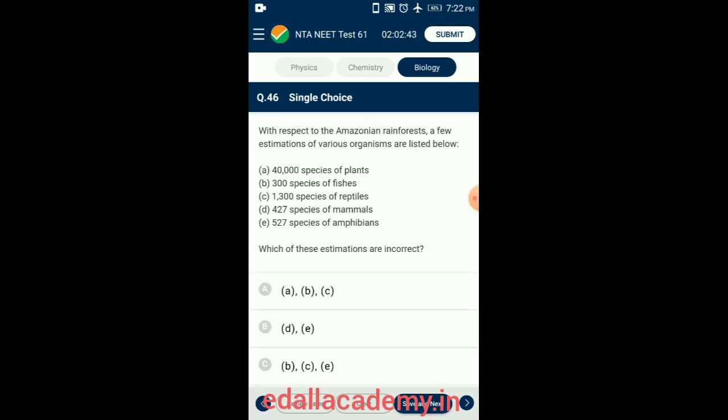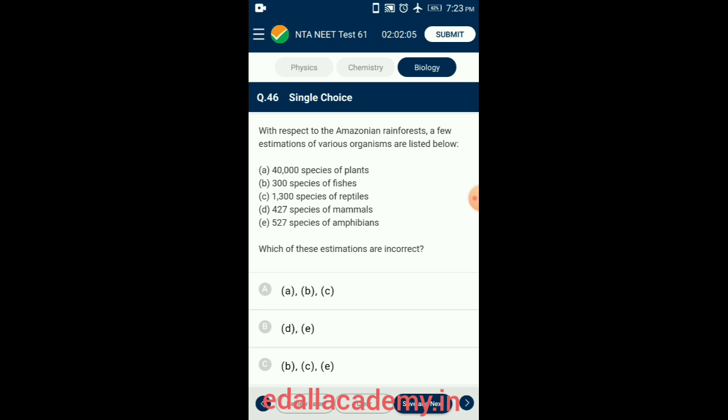Question number 46. With respect to the Amazonian rainforest, a few estimations of various organisms are listed below. Which of these estimations are incorrect? Here 5 estimations are given. The largely tropical Amazonian rainforest in South America has greatest biodiversity on earth.